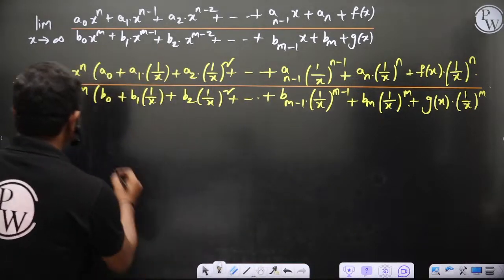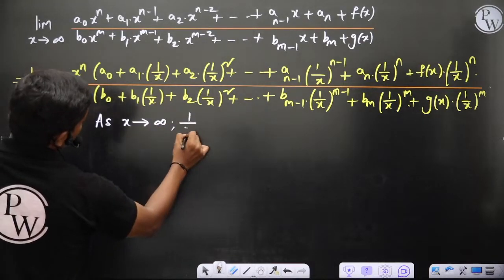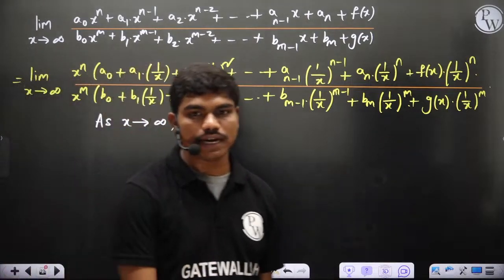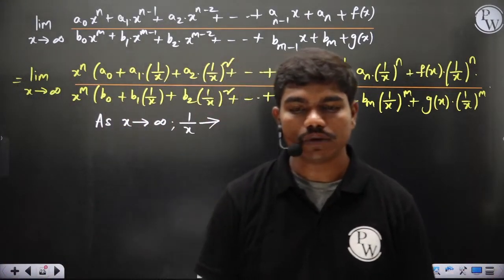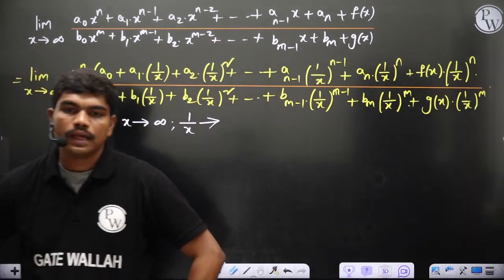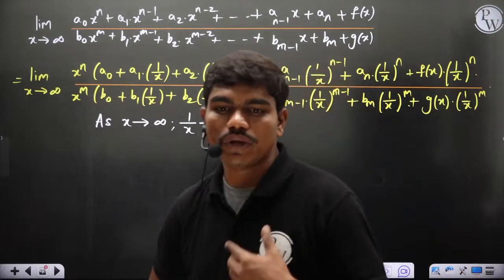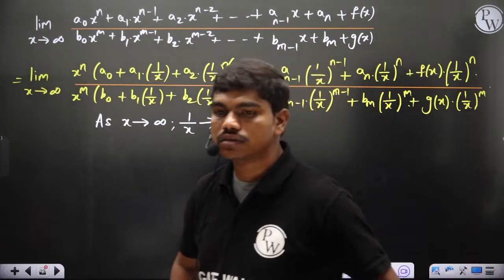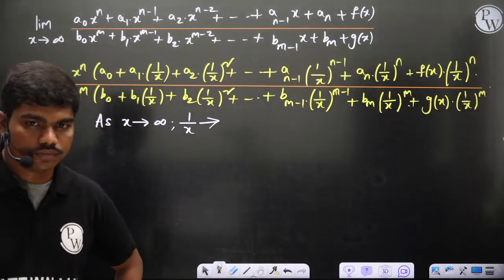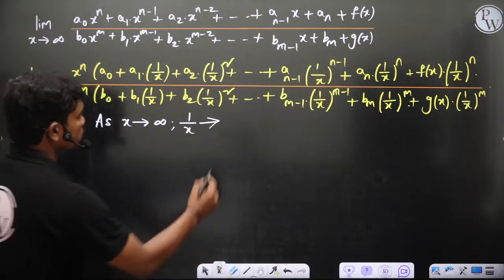As x tends to infinity, 1 by x tends to which value? Can anyone tell me? If x is going towards a very large value, 1 by x comes towards which particular value? What is the value that 1 by x will try to approach? Quick. If x is going very huge, then 1 by x goes to 0, right? Yeah, fantastic. This goes to 0.